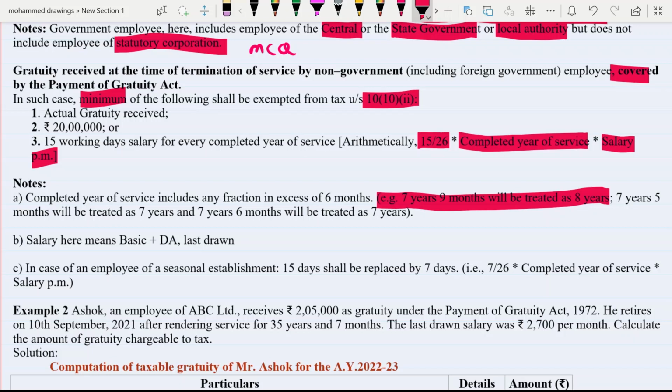And 7 years 6 months will be treated as 7. That means completed year of service includes any fraction in excess of 6 months.